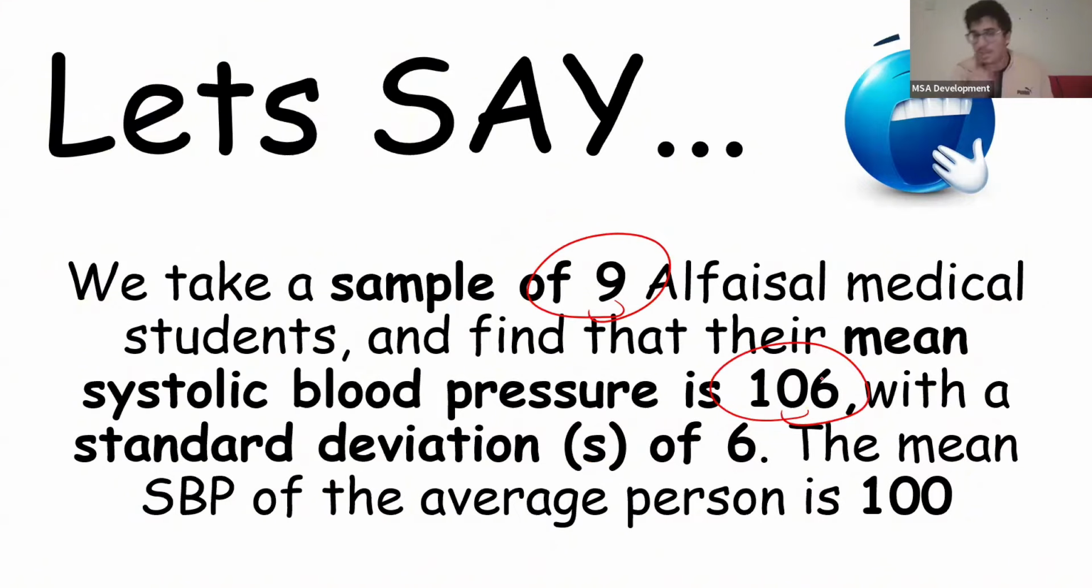A sample of 9 FSS students have a mean blood pressure of 106. This time it's more normal. They have a standard deviation of 6. Please don't confuse this with the standard deviation of the population. This is just the standard deviation from the sample itself. When we're using the t-test, we don't know the standard deviation of the population. The average person has a systolic blood pressure of 100 usually.